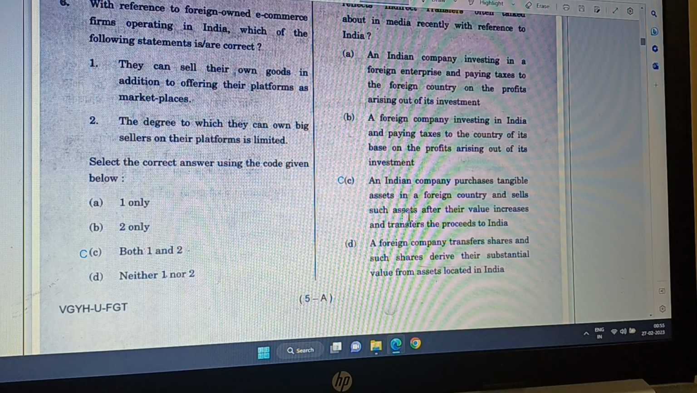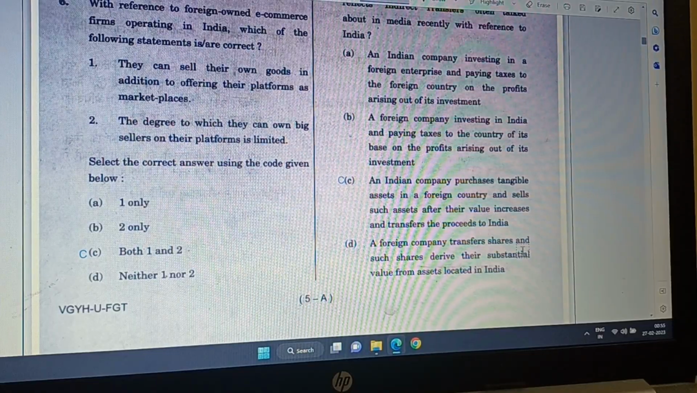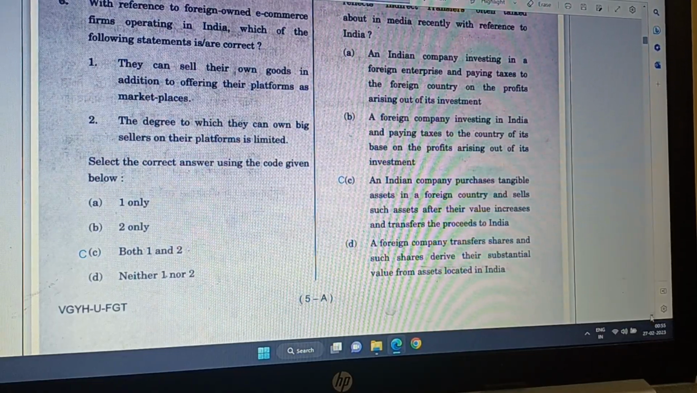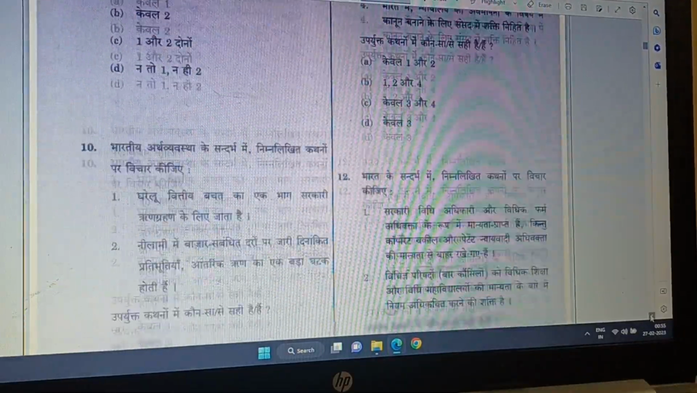Why do the companies do that? Because the taxes in foreign countries like Caribbean islands are lower. So they will make profit, pay lower taxes, and then they won't pay taxes in India. So in order to save tax, the companies do that.